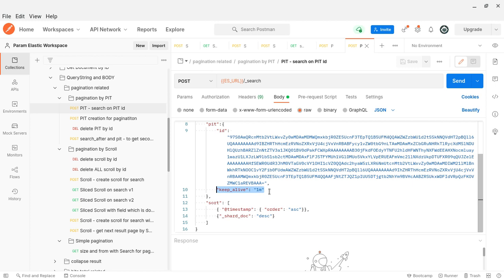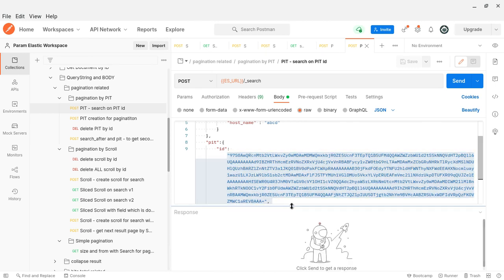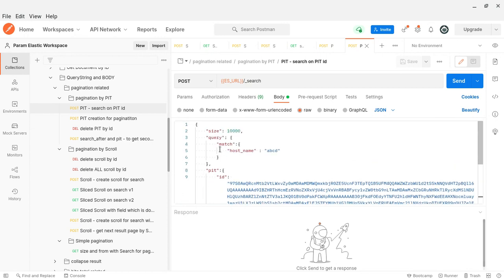Similarly, if I hit again, after this hit it will be renewed for 1 more minute. So using that PIT ID, we will query the data. The advantage is, since the search context already exists, no new search will happen, but the sorting should be the same, and of course the query parameters should be the same.